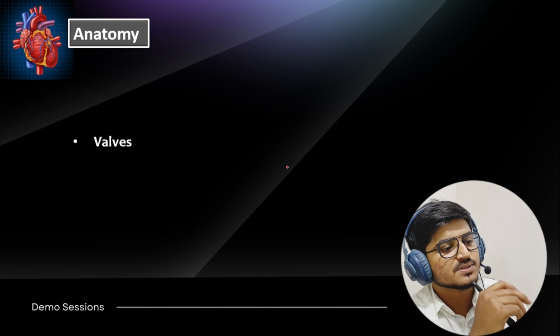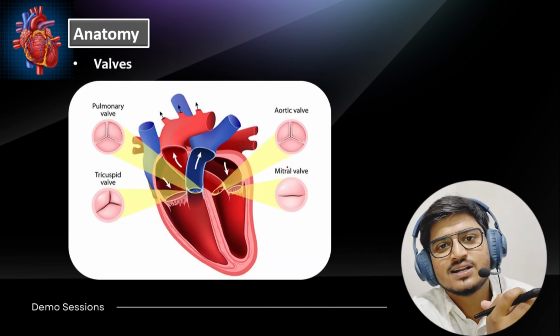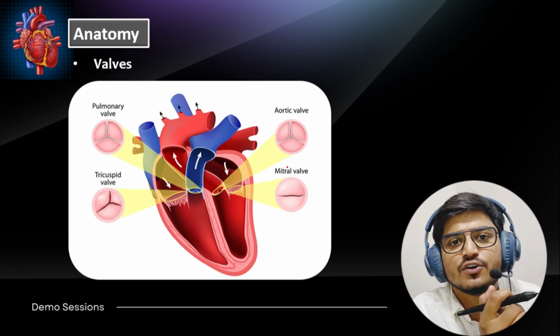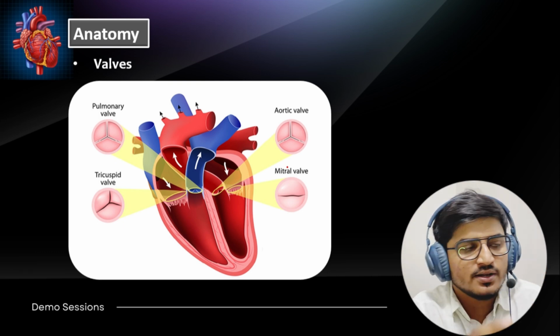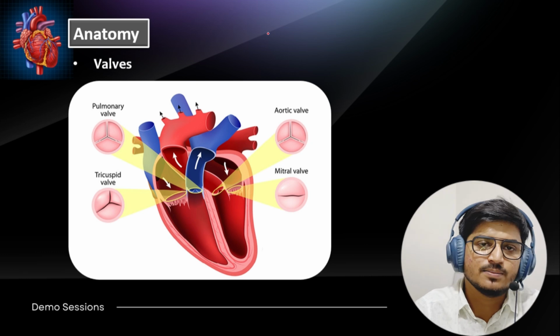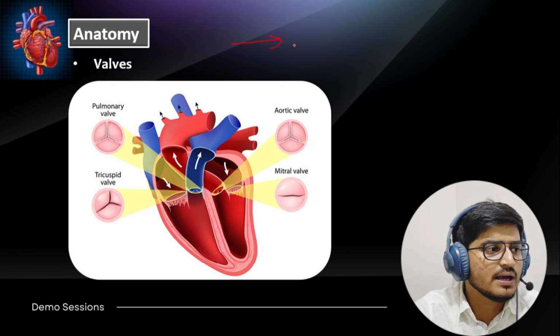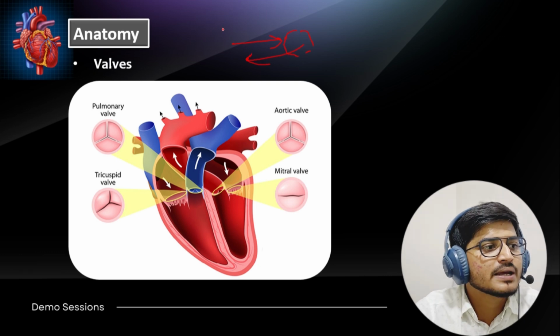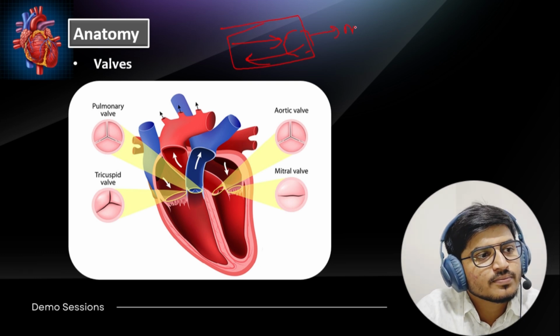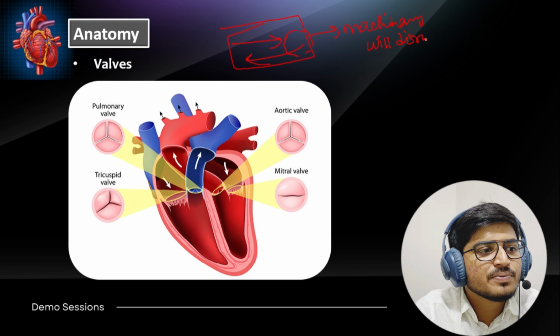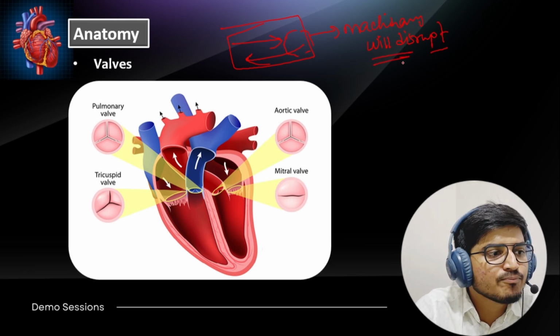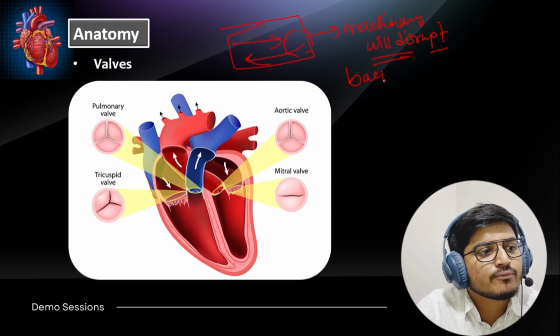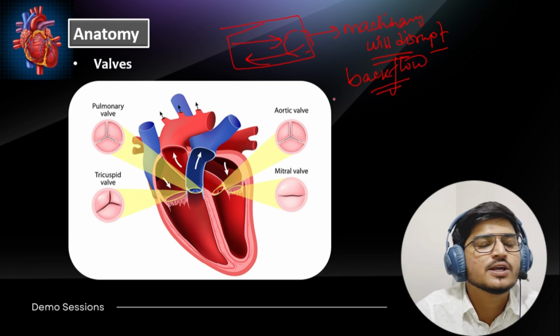Okay, so valves. Valves play a very important role. What do valves do? Valves are actually responsible for preventing the backflow. Assume that I have sent this oxygenated blood and here is the deoxygenated part. I have sent this, and again this goes back. So the whole systemic mechanism, the machinery, will be disrupted. So to prevent this disruption, to prevent the backflow of blood, these valves play a crucial role.